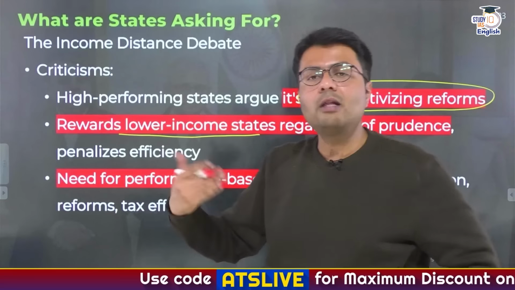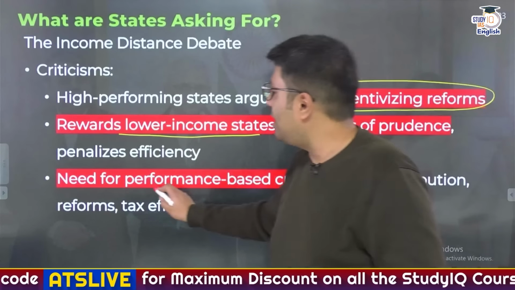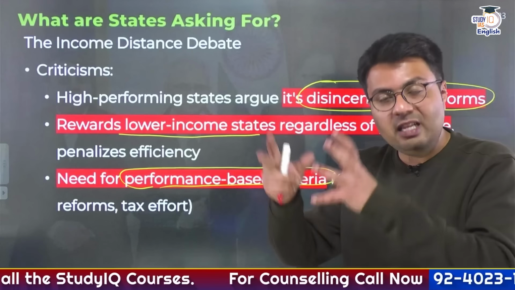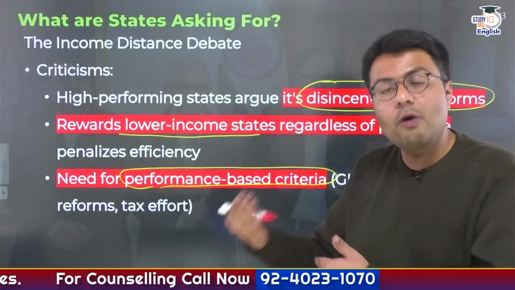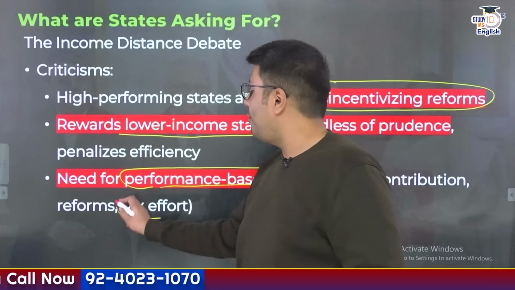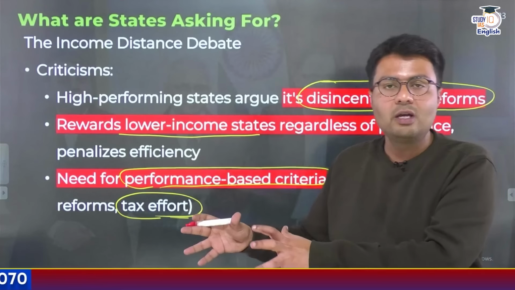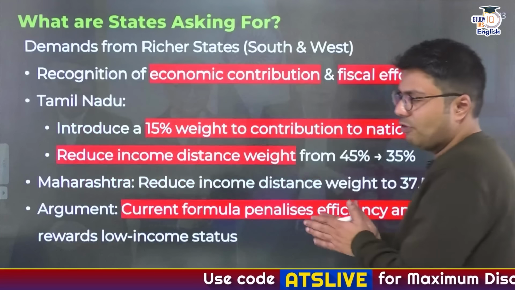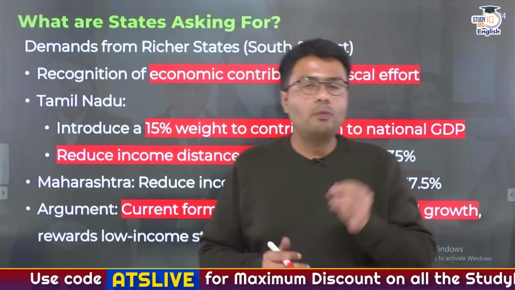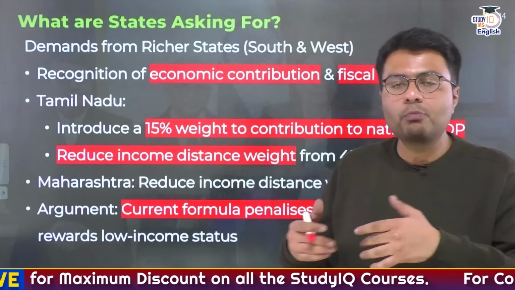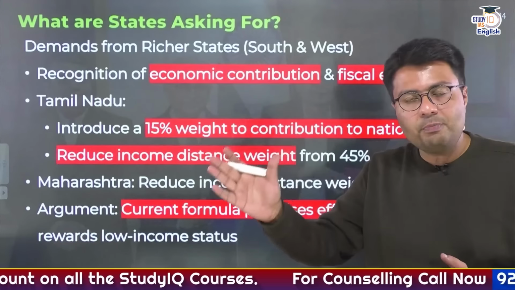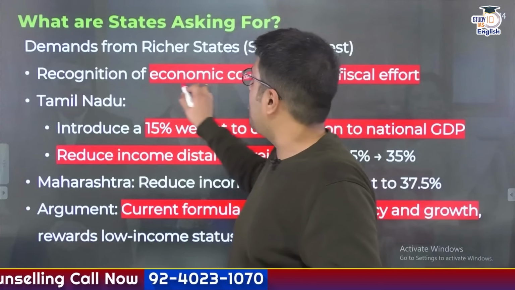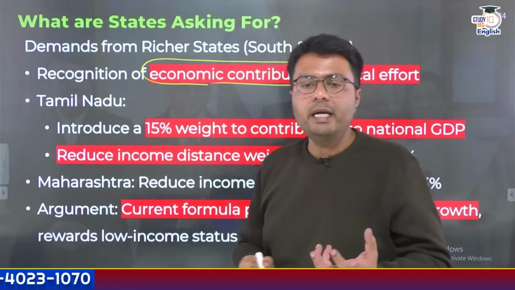So developed states like Tamil Nadu and the western states are of the opinion that you need performance based criteria, based on their GDP contribution to India's entire GDP, or the financial reforms that they have done, or the efforts they have put in to collect more taxes as far as their revenue obligations are concerned. So this is the criticism that the income distance formula has faced. Now in this regard, let us understand the demands that have originated from richer and more prosperous states in India, mostly from the western and southern parts of our country. These states are of the opinion that we are more economically developed, we are contributing more to India's GDP.